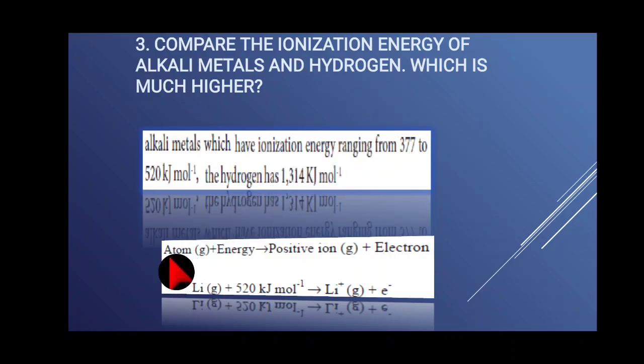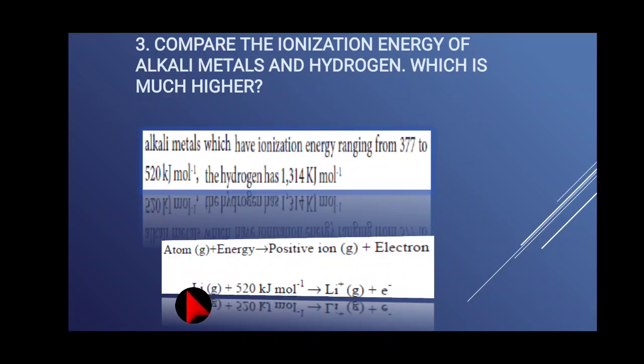Suppose we have an atom. In the atom, we should remove one outermost electron. The electron is loosely bound. How to remove the electron? We have to apply some energy. That energy is called ionization energy. That's why on the product side, the positive ion plus one electron ejected is given.